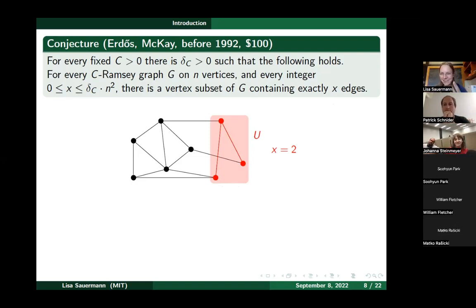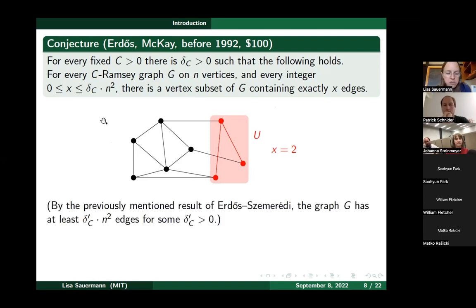Typically you go up by on the order of n edges already, and so you might jump over the x that you're trying to achieve. Then you try to take something out and put something else in, but it's not trivial to achieve this. So it's not clear how you would actually go about achieving a particular number of edges. In that sense, the conjecture is somewhat surprising, that you can always achieve exactly that number of edges.